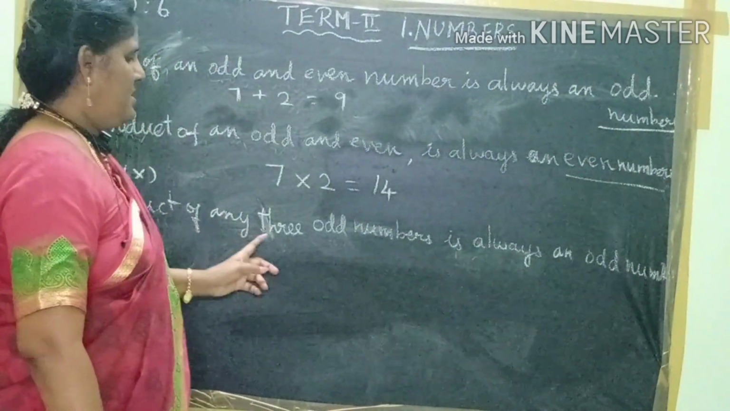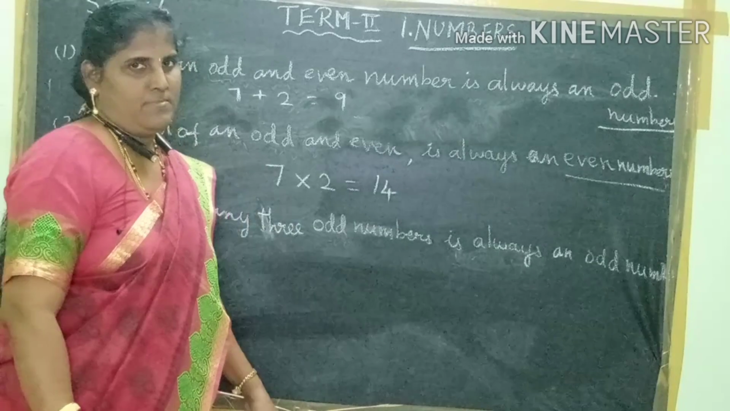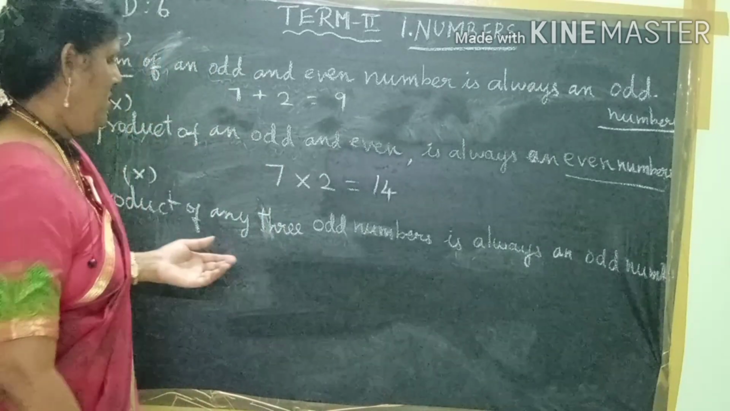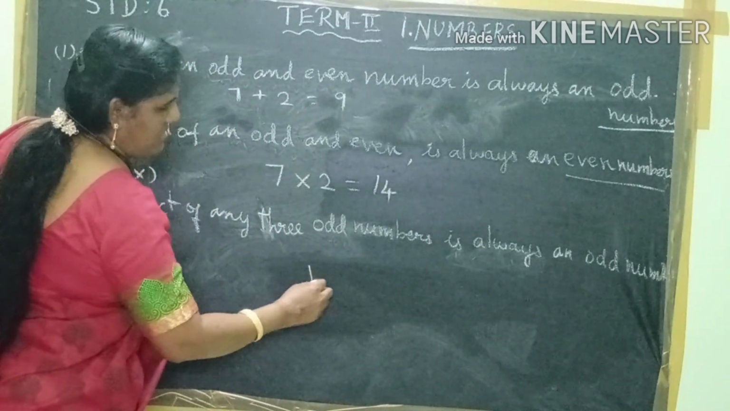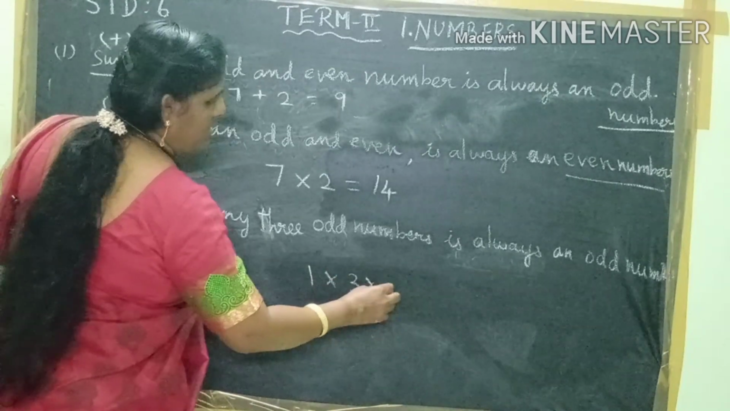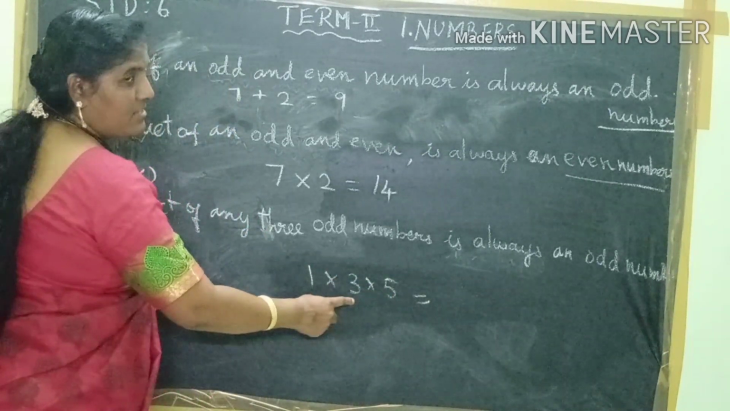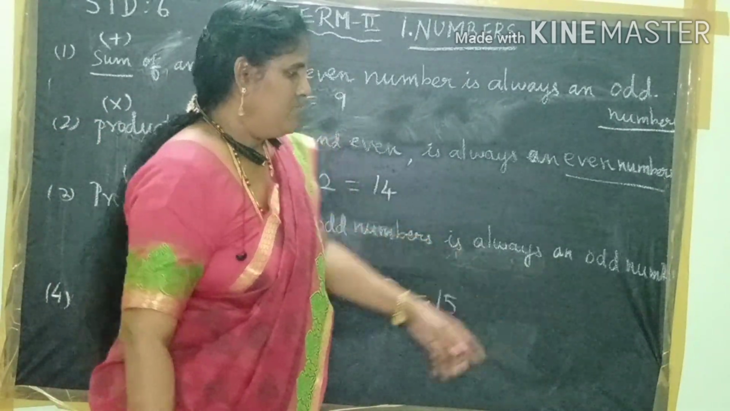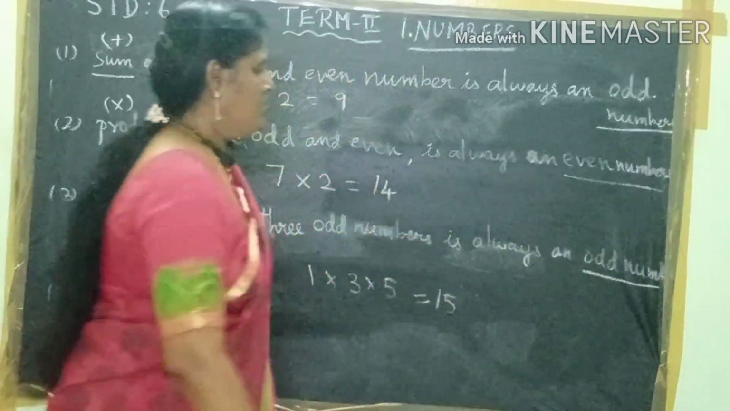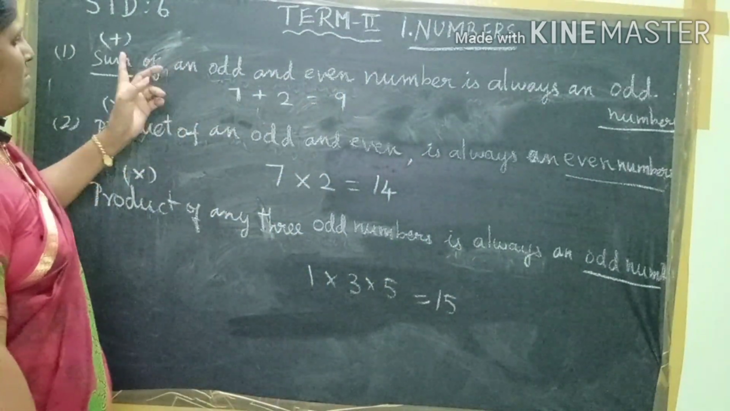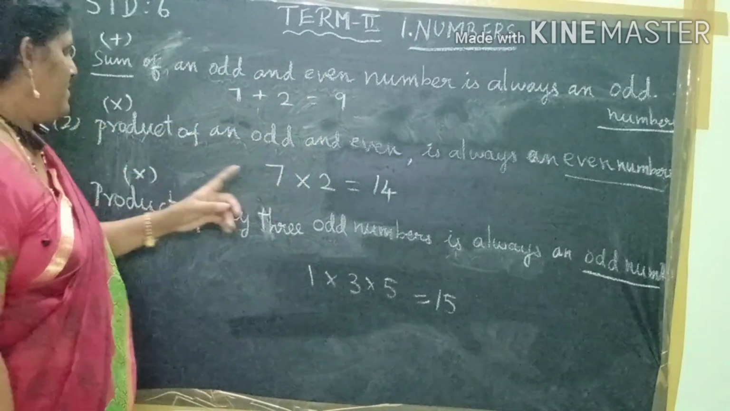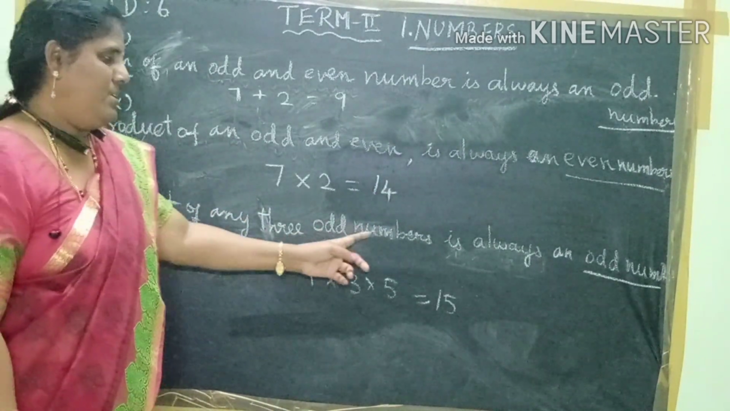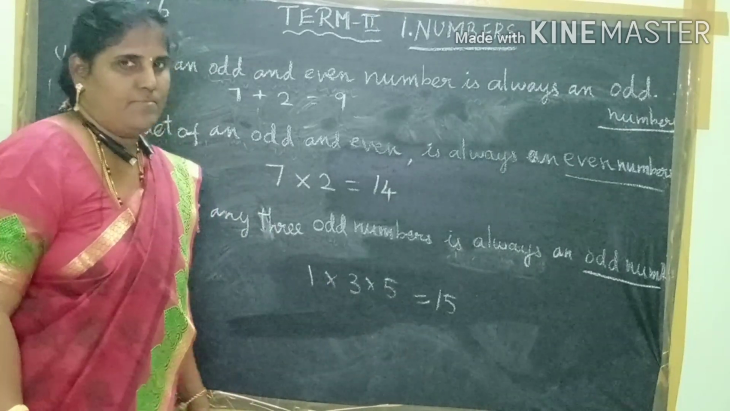Let us see the third one. The product of any 3 odd numbers is always an odd number. What are the odd numbers? 1, 3, 5, 7 and 9. Okay, wow. So, see the example. We are going to take the first three odd numbers: 1 into 3 into 5. 1 3s are 3. 3 5s are 15. 15 is what type of number? Yes, 15 is an odd number. So first one, the sum of odd and even gives an odd number. The product of odd and even gives an even number. The product of any three odd numbers gives an odd number.